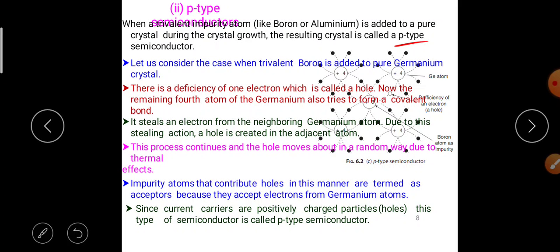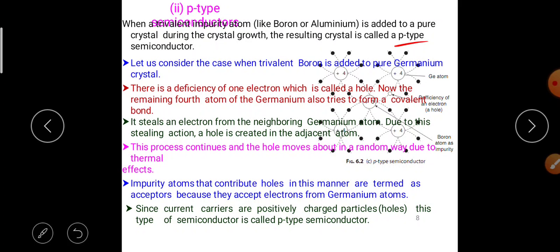Impurity atoms that contribute holes in this manner are termed acceptors because they accept electrons from germanium atoms. Since the current carriers are positively charged particles, holes, this type of semiconductor is called a p-type semiconductor.